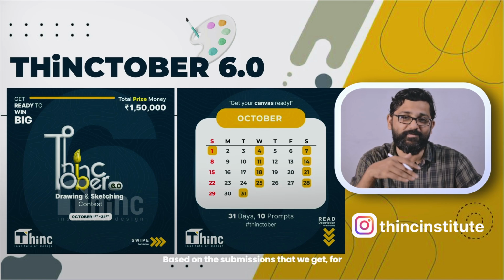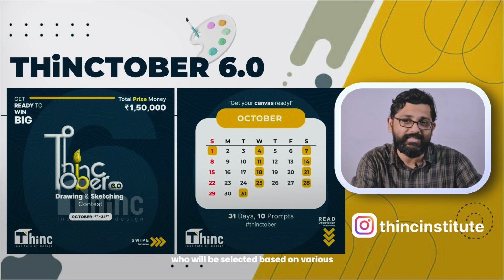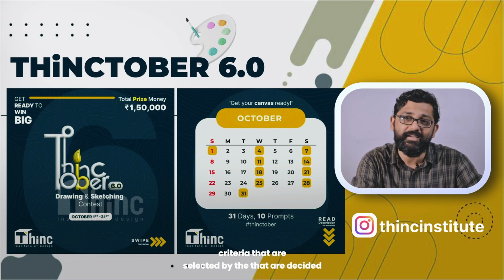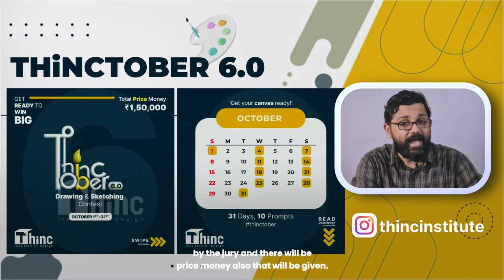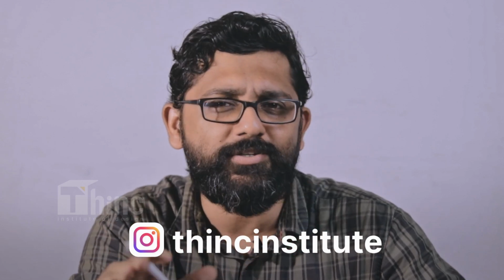Based on the submissions that we get, for every prompt there will be a set of winners selected based on various criteria decided by the jury, and there will be prize money also given. It's a purely Instagram based competition. So any doubt or queries you have related to these competitions, you can directly DM us on Instagram. The ID is given below.